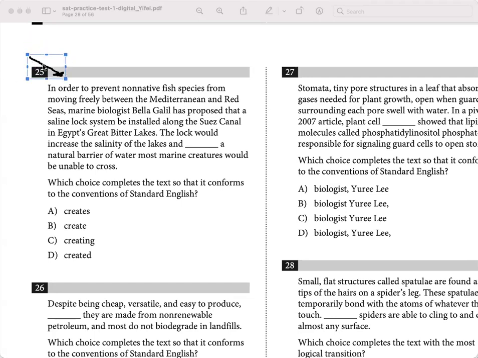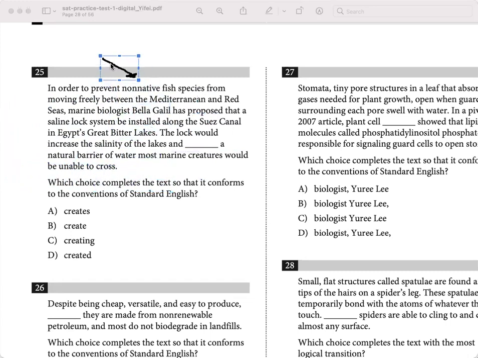So I'm going to read it to you all. In order to prevent non-native fish species from moving freely between the Mediterranean and Red Seas, marine biologist Bella Gallo has proposed that a saline lock system be installed along the Suez Canal in Egypt's Great Bitter Lakes. The lock would increase the salinity of the lakes and blank a natural barrier of water most marine creatures would be unable to cross. All right, what is the question asking? Which choice completes the text so that it conforms to the conventions of standard English?